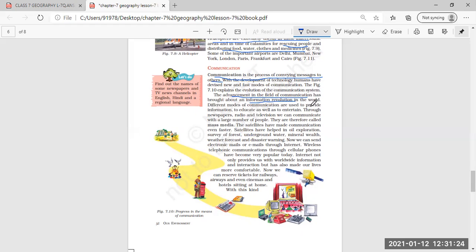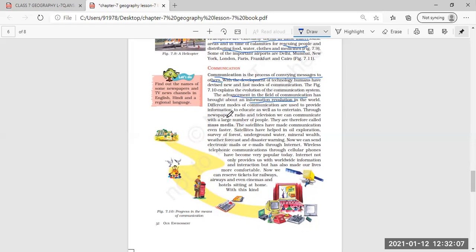Different modes of communication are used to provide information, to educate people, and to entertain people. Nowadays, if you see education, you are not going to a school building to get an education, but sitting at home only, through the internet, through your mobile phones, through your laptop, you are receiving education. This whole year you have been studying through the means of communication only.